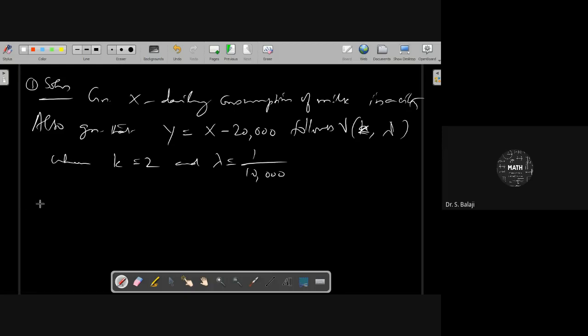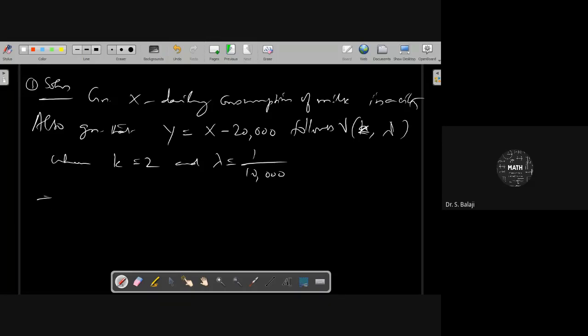The amount in excess of 20,000 follows a gamma distribution with two parameters k comma lambda, where k equals 2 and lambda equals 1 by 10,000. Totally, 20,000 will be the mean average consumption. With the help of the mean value you can identify that.